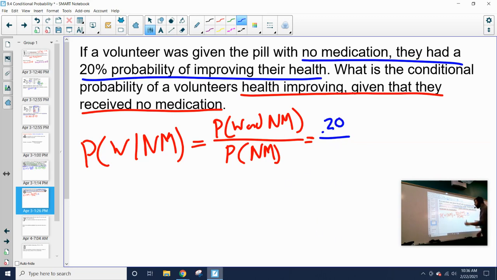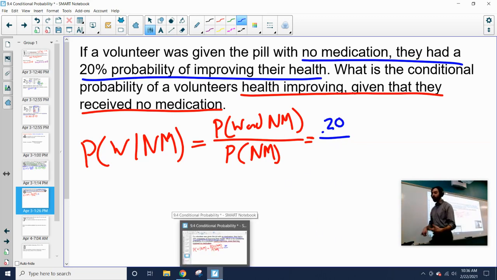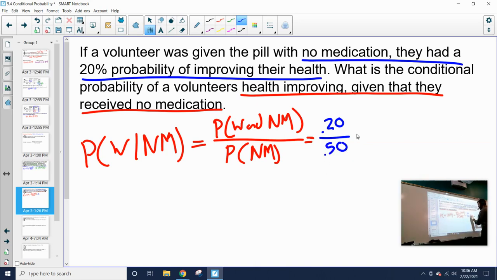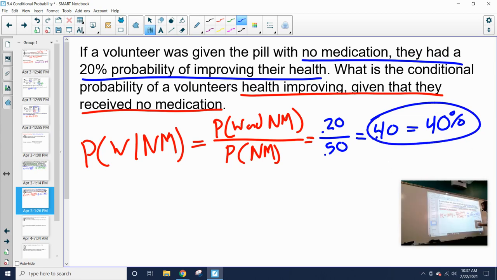Now we have to think, okay, what's the probability of not receiving the medication? So think back to the last slide. We know it's 50-50. You had a 50% chance of getting it and a 50% chance of not getting it. So 0.50 is going to be our denominator. If we put this into our calculator and divide it, we're going to get 0.40, or 0.4, which is equal to 40%. So given that you did not receive the drug, you had a 40% chance of getting well.